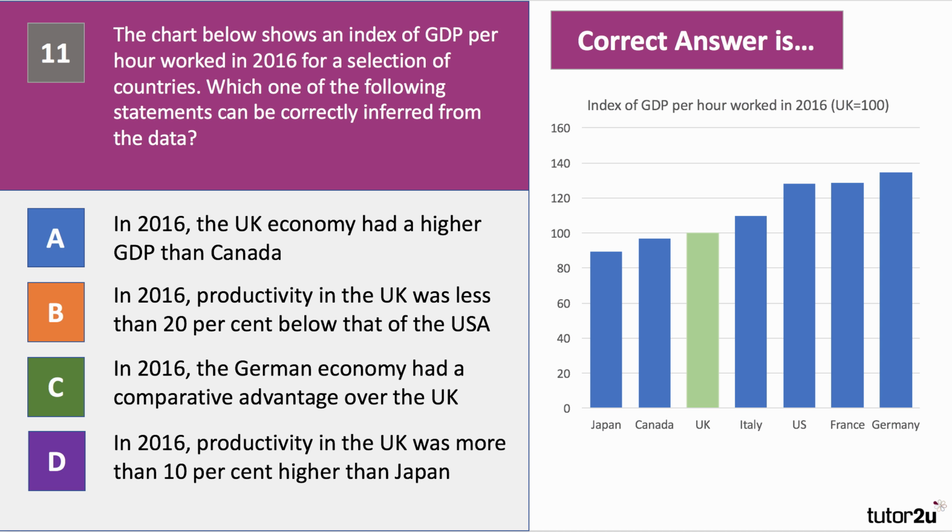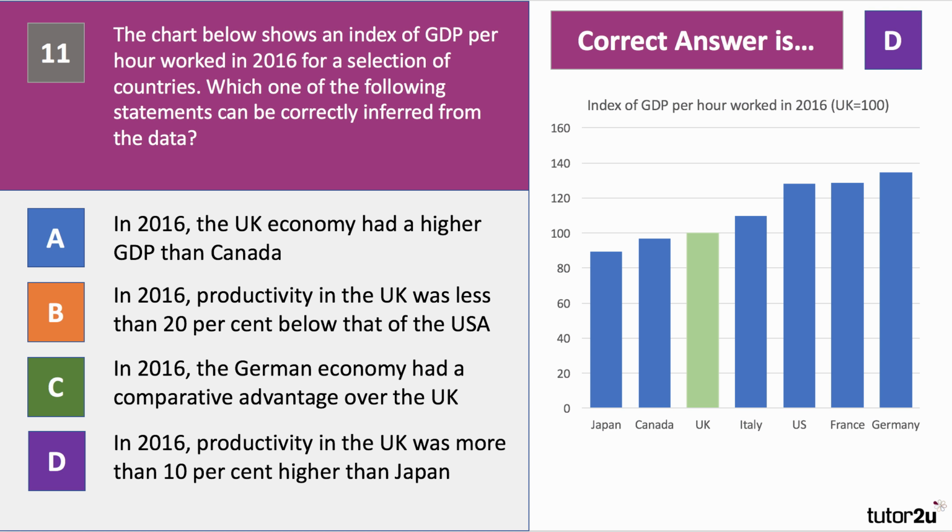So this is an index of GDP per hour worked. Effectively, it's to do with what's called the productivity gap in the UK. The fact that the UK productivity is quite a bit lower than many of our major trading rivals. The right answer to 11 is D. 2016 productivity in the UK was more than 10% higher than Japan.